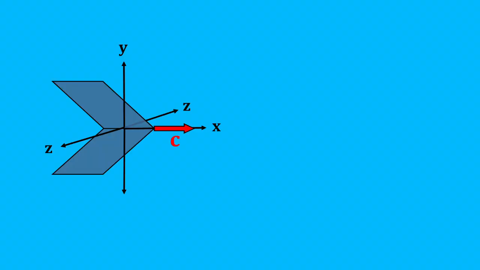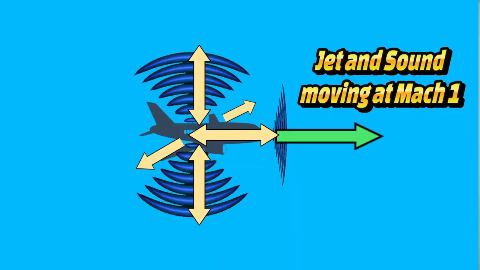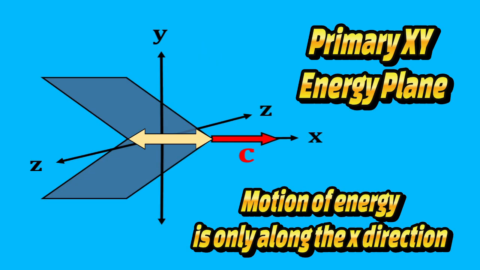Now, in comparison, let's look at a photon moving at the speed of light. The photon is moving at the maximum speed through its medium, and the jet is moving at the maximum speed through its medium. But there are big differences between the jet moving at the speed of sound and the photon moving at the speed of light. While the jet displaces the medium of air in all directions perpendicular to its motion, a photon can only move and displace spacetime along the direction of its motion within its field of energy.